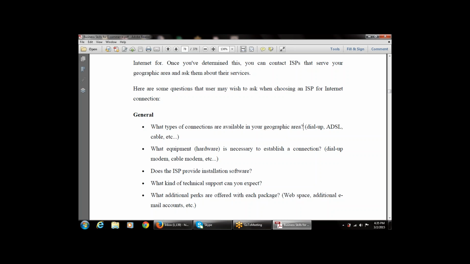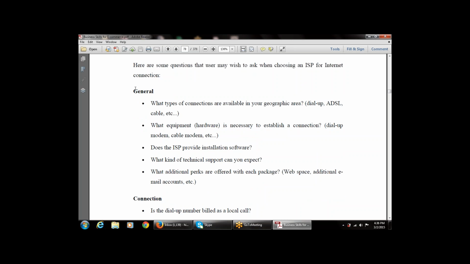Then, what additional perks are offered with each package? That is, what additional perks or additional costs are available with each package, such as web space, additional email accounts, etc. Now these are the general questions to keep in mind. They are very general to each and every ISP, whether you are taking broadband, dial-up, or any type of connection.